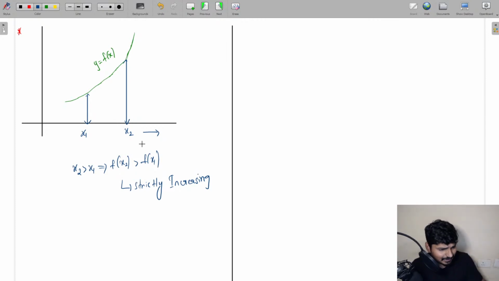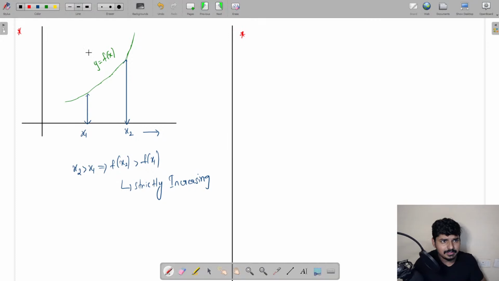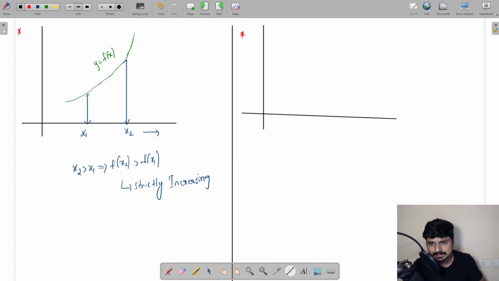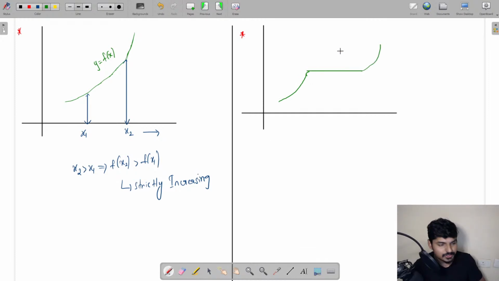Now, I'll take another example for you. You see this graph, everyone. Let me take another graph for you. So let us say this is going to be your y-axis. This is going to be your x-axis. Now, let me draw the graph of a function in this way. Let us say the graph is going to be something like this. So this is how the graph of the function is going to be for a certain function y is equal to f of x.